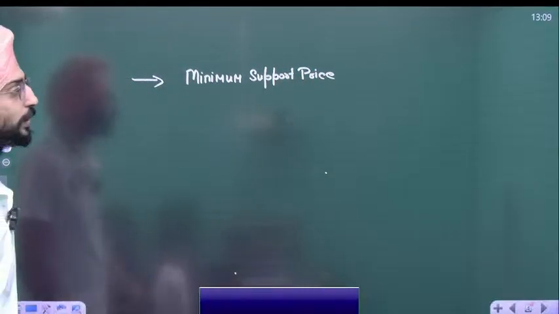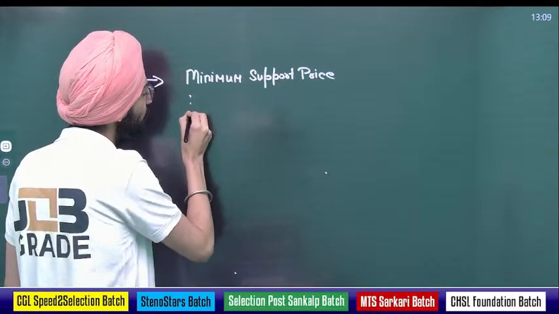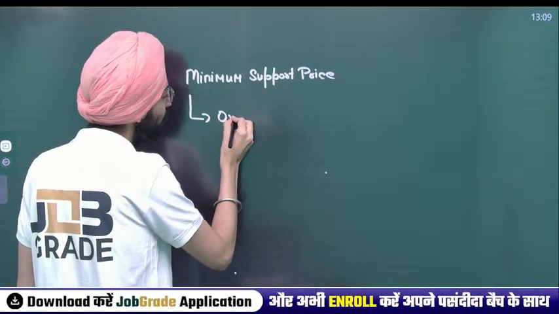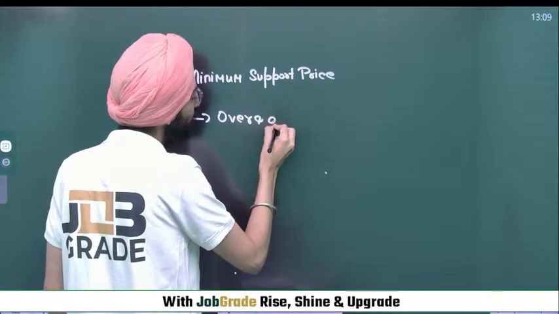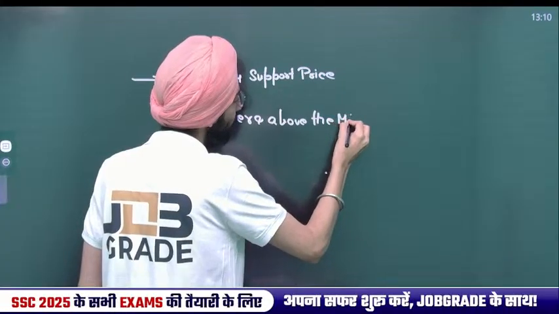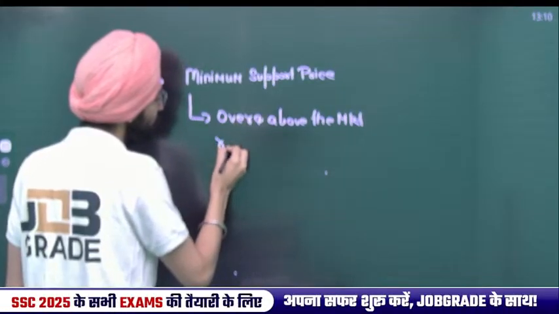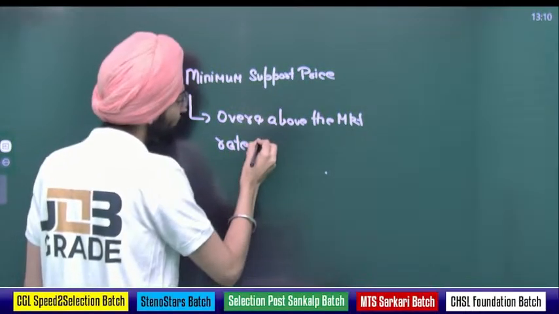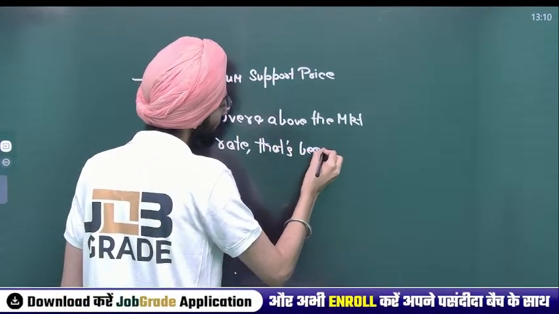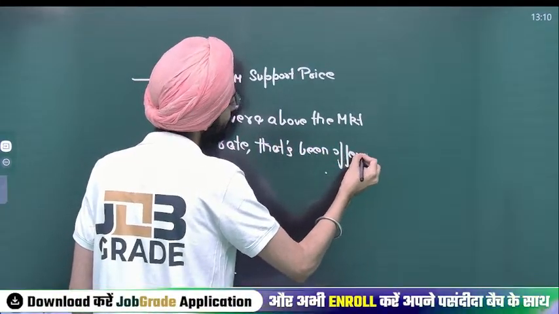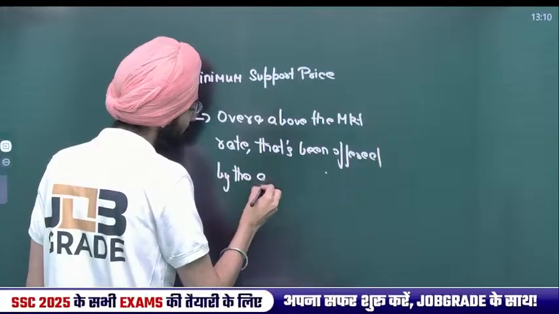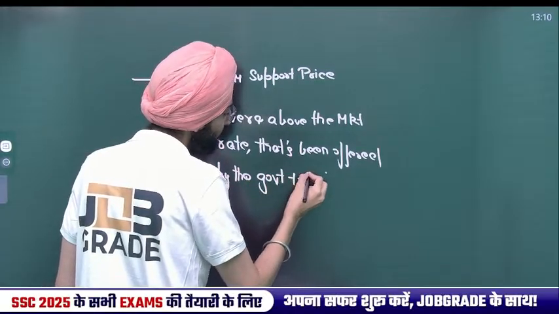Minimum support price is over and above the market rate that's offered by the government to the farmers.